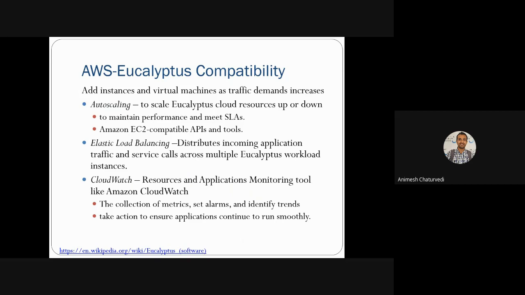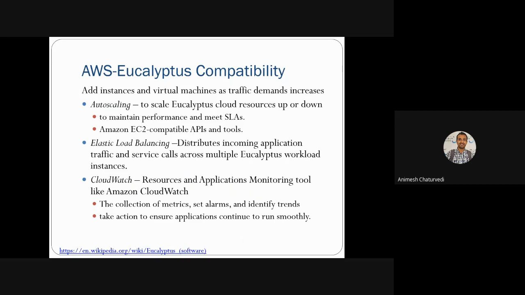Then elastic load balancing. Elastic load balancing basically distributes incoming application traffic. There are some applications running on your own private cloud that need many users, so the traffic and service calls are transferred across multiple Eucalyptus instances, and thus you will have better results.